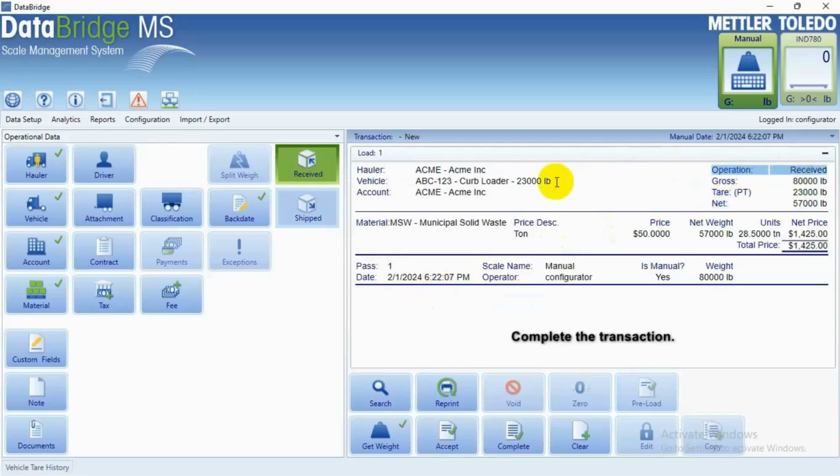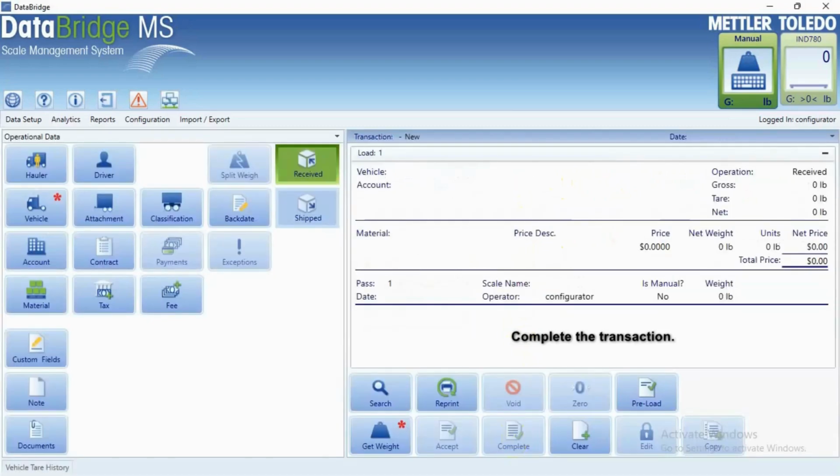When done, complete the transaction. You have successfully completed a manual transaction in DataBridge.